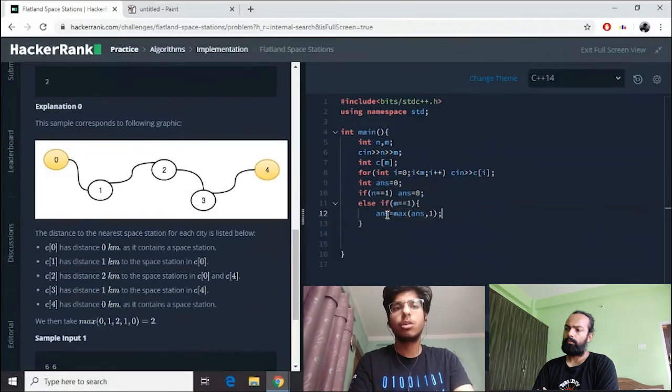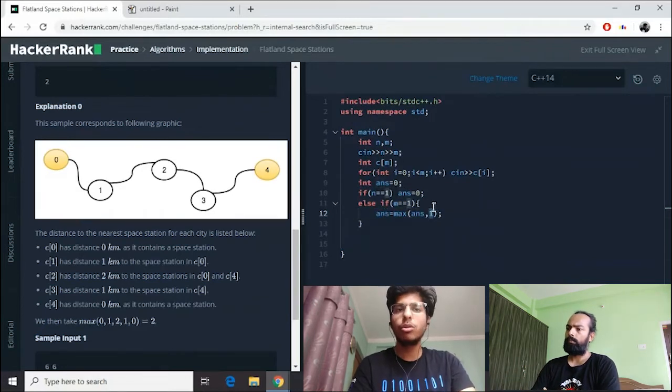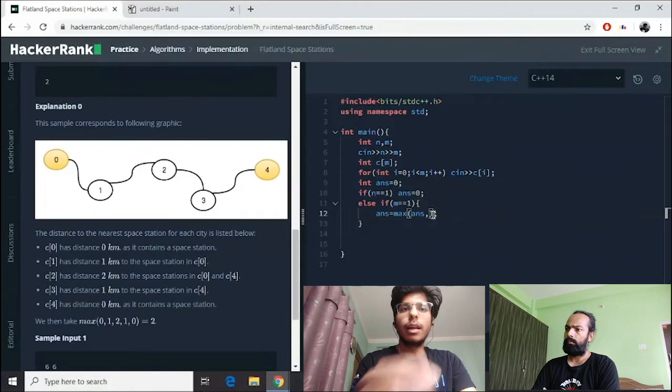Okay. So in this you can see that we have initialized the value of ans with 0. So now I am finding the maximum of ans comma 1. That means maximum of 0 comma 1, which is 1, right? So I will just get the value of answer as 1. This is how max function works in C++. So I'm going to use max function quite often in this program.